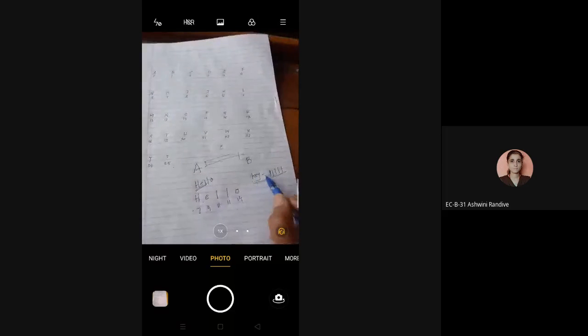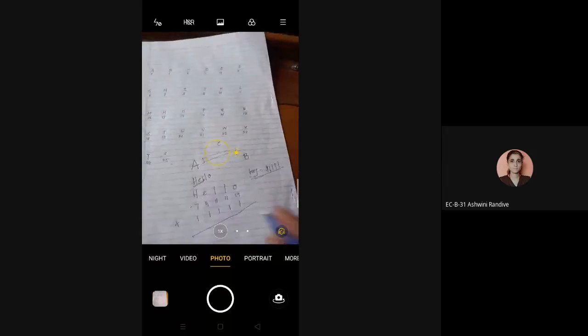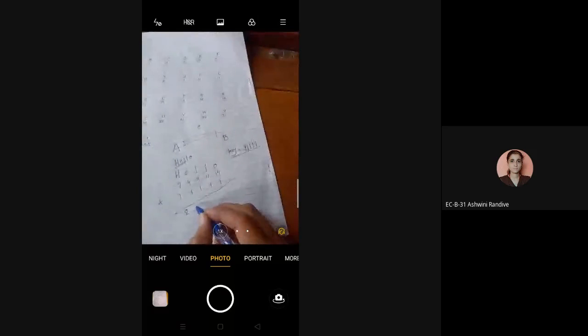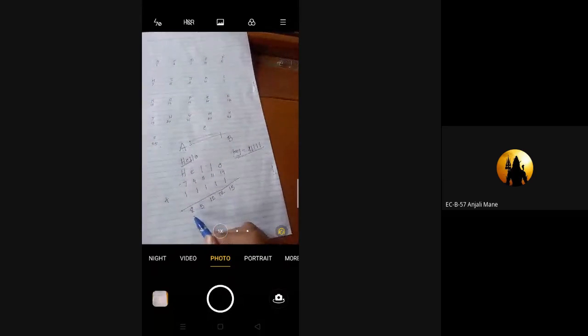Okay, so by using this, now we have to use a key. Again, we have to mention the key, 1 five times, and we have to add the key to our original message. What is 7 plus 1? 8. 4 plus 1? 5. 11 plus 1, 12. And 14 plus 1, 15. So here we can encrypt the message.